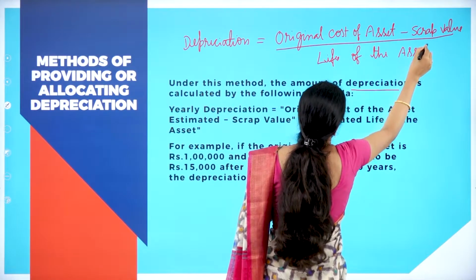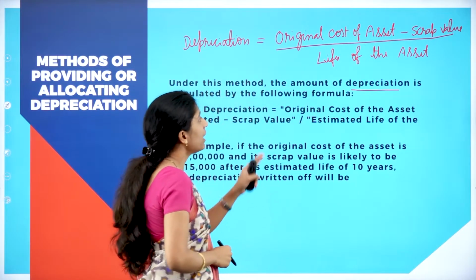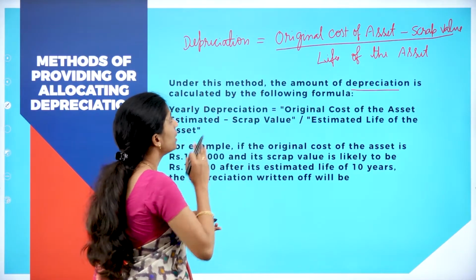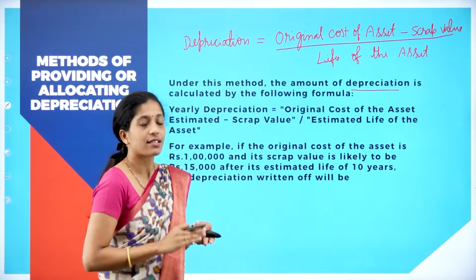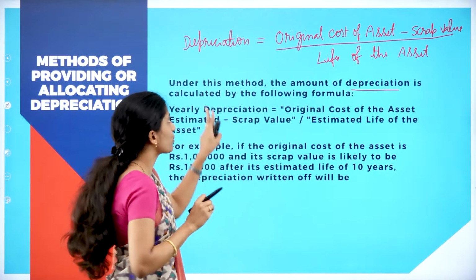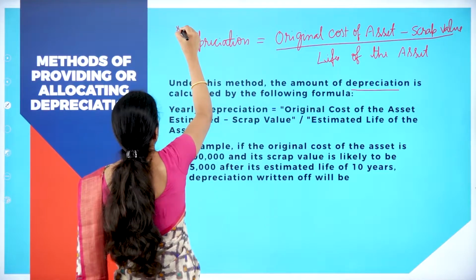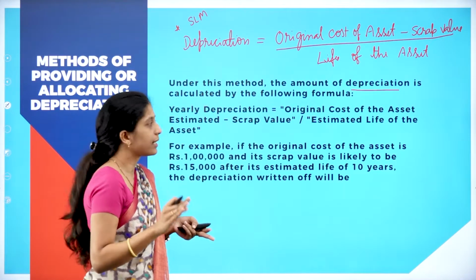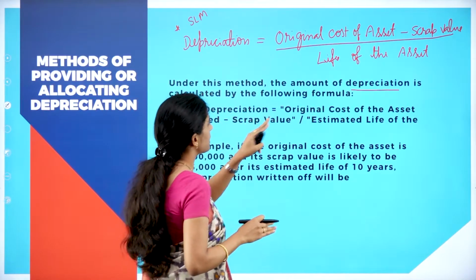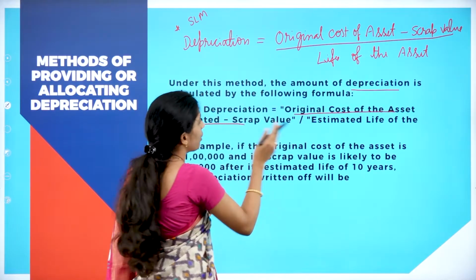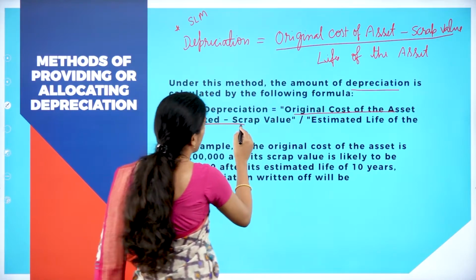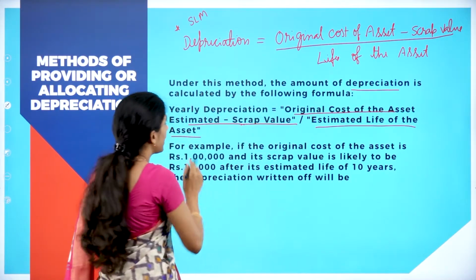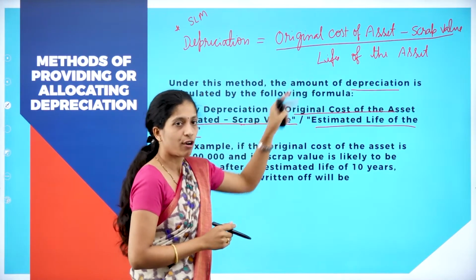Hope you are clear with the formula. Original cost of the asset minus scrap value divided by life of the asset, then we'll get the depreciation. So this is the formula for depreciation under the straight line method. Hope you are clear with this. So yearly depreciation is equal to original cost of the asset minus scrap value divided by estimated life of the asset, or you can directly write this formula.